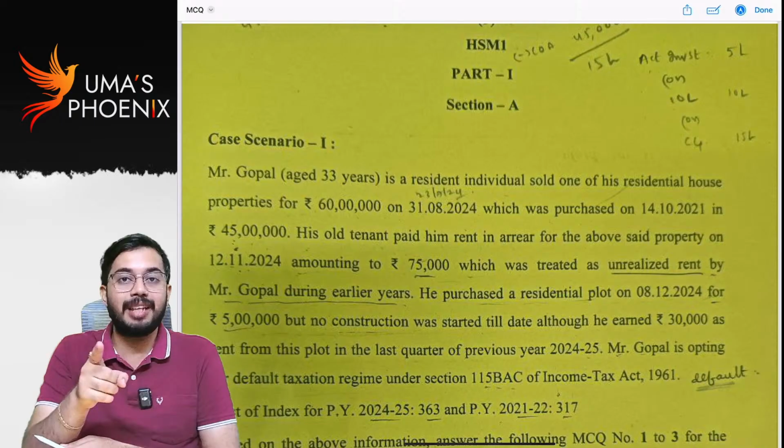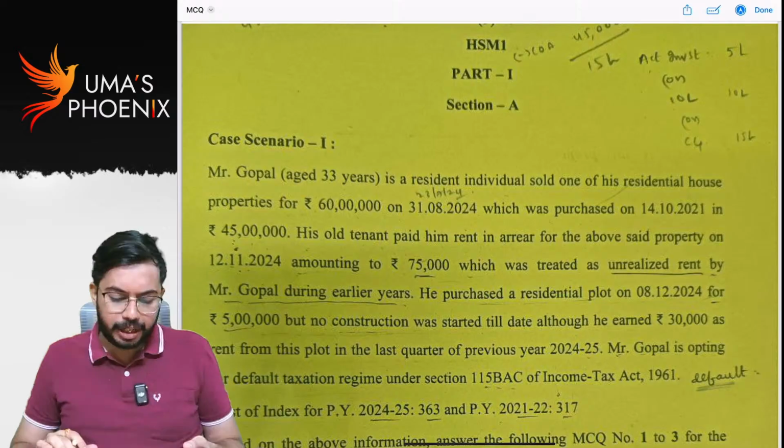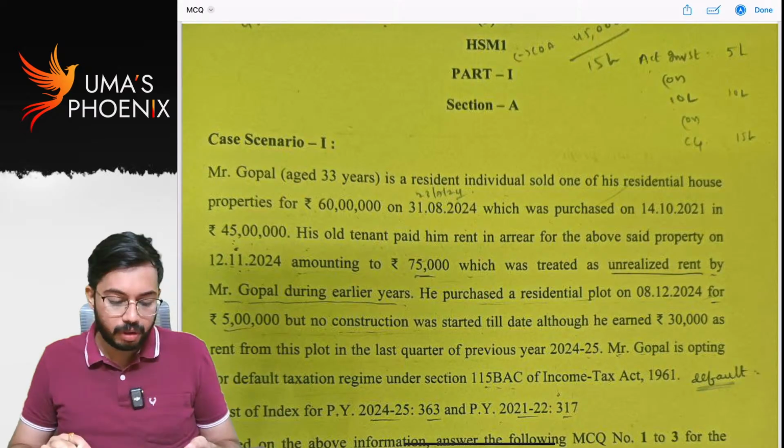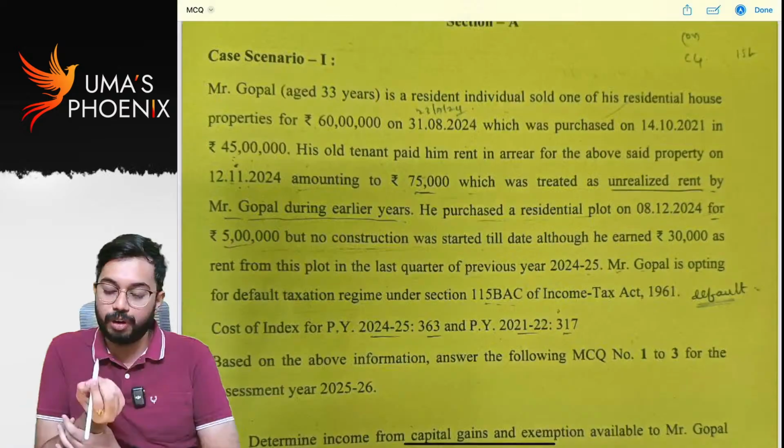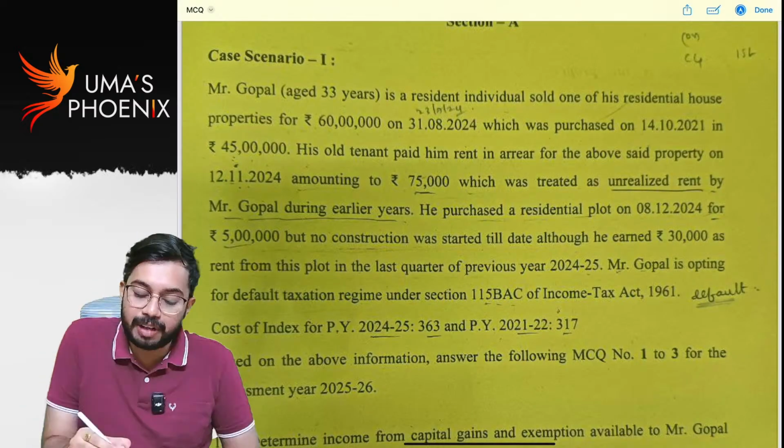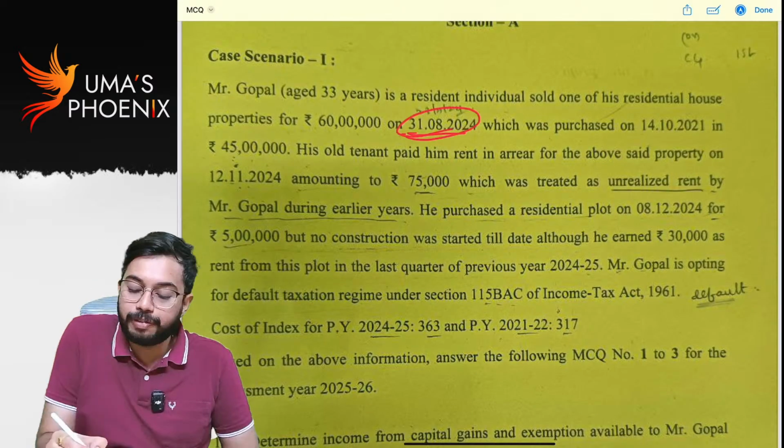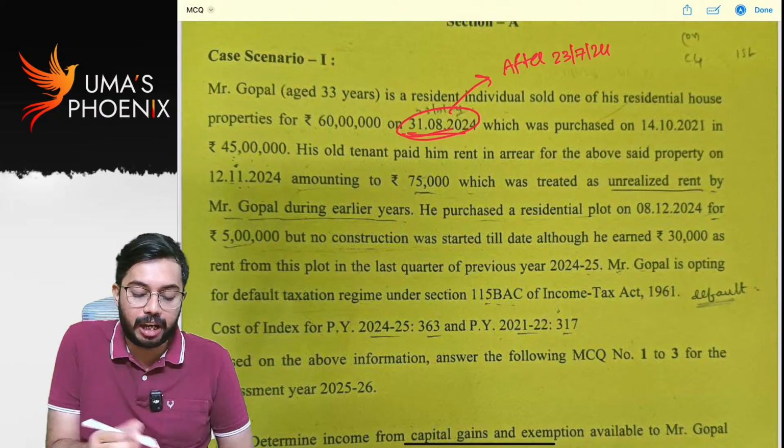So let us discuss the MCQ. Mr. Gopal, aged 33 years, is a resident individual, sold one of his residential house properties for 60 lakhs on 31st August 2024. See, 31st August 24 means after 23rd July 2024, which was purchased on 14th October 21 for 45 lakhs.